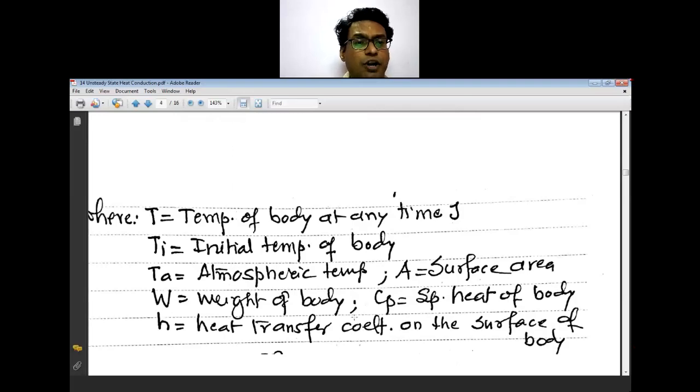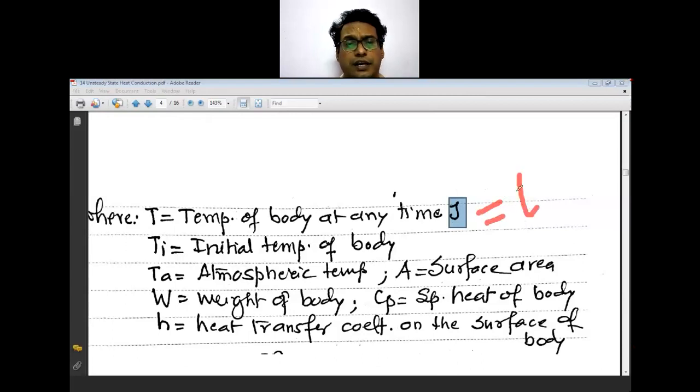Now we will consider the small derivation. T is the temperature of the body at any time t. Here this tau is the same as small t. And this Ta, the atmospheric temperature, is nothing but T infinity, the surrounding temperature.